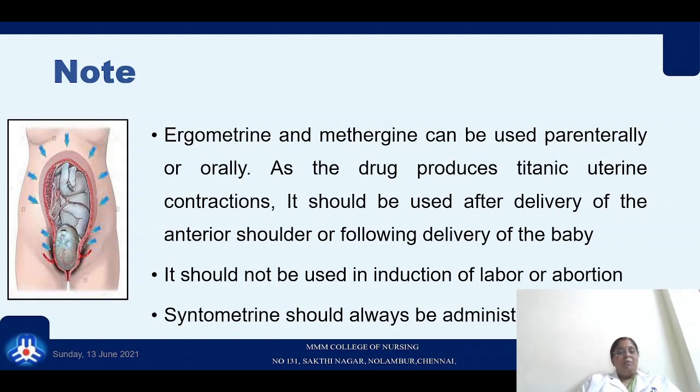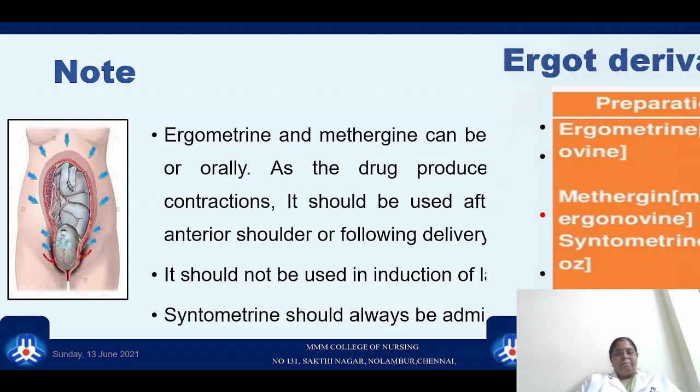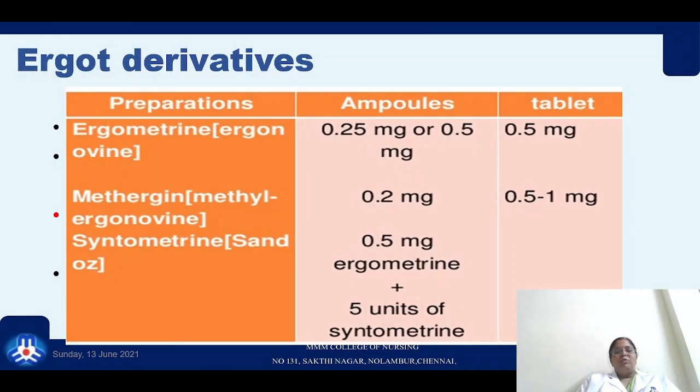It should not be used in the induction of labor or abortion. Syntometrine should always be administered IM. If you take the preparations available, it is available in the form of ergometrine, Methergine and Syntometrine. Ergometrine comes as ampoules and tablets. In ampoules, it comes as a 0.25 milligram or 0.5 milligram ampoule, and as a tablet, it comes as 0.5 milligrams.